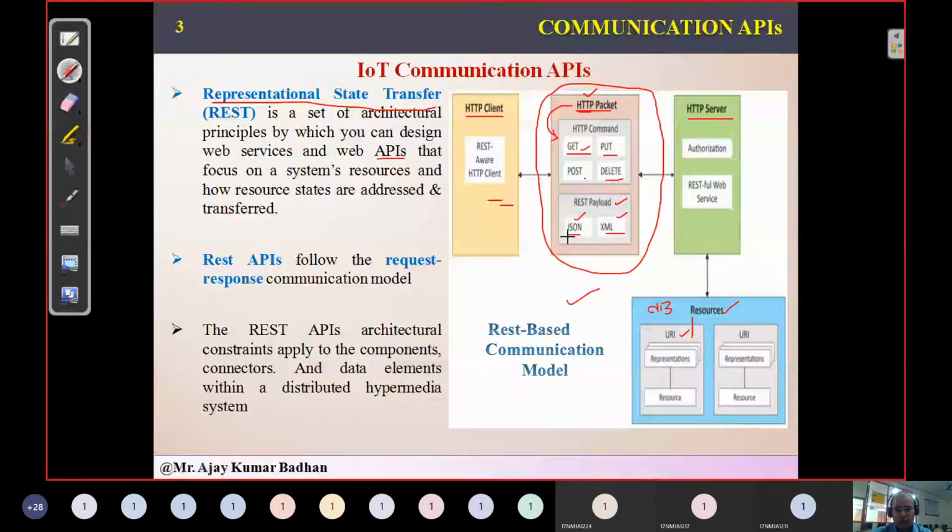JSON is mostly used for media applications. Like when you try to access a page from a server which consists of images, or videos, in order to transmit those videos and images, this package is most important in REST-based APIs.